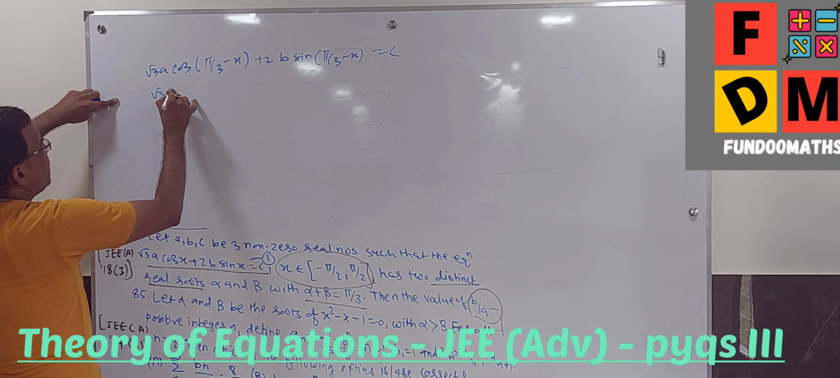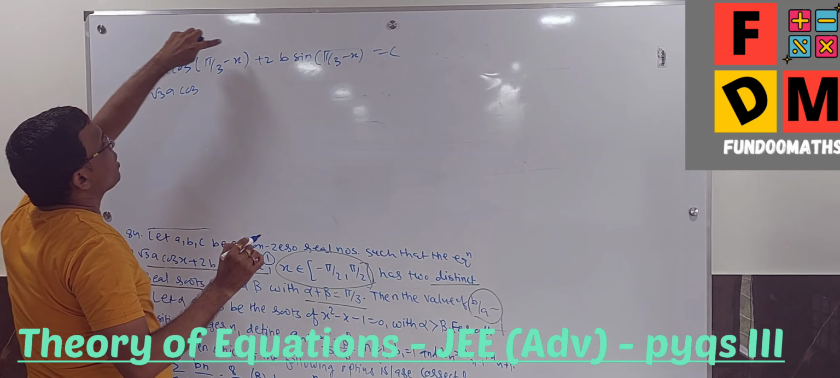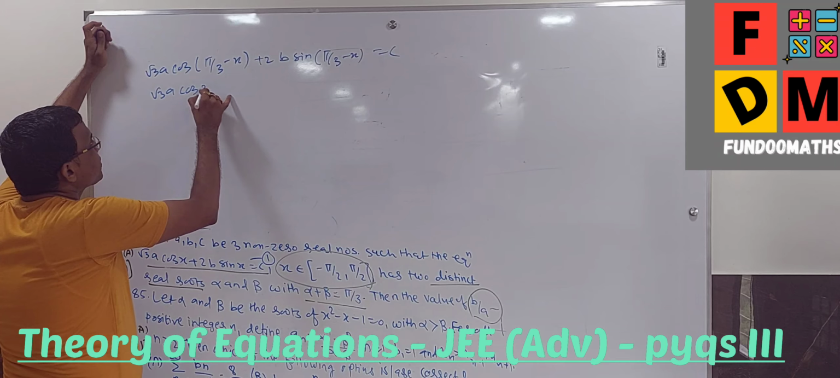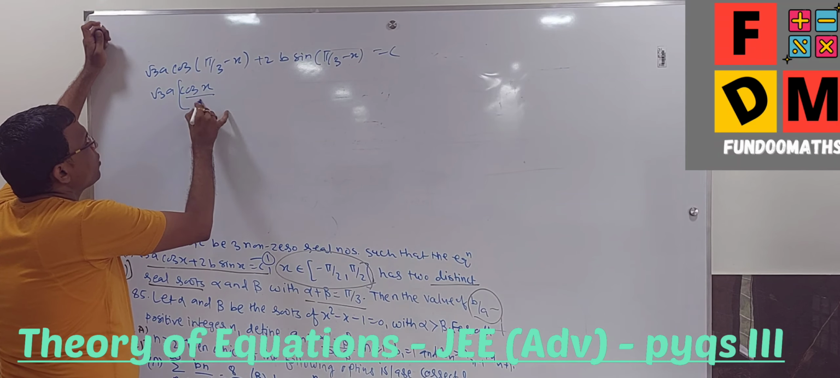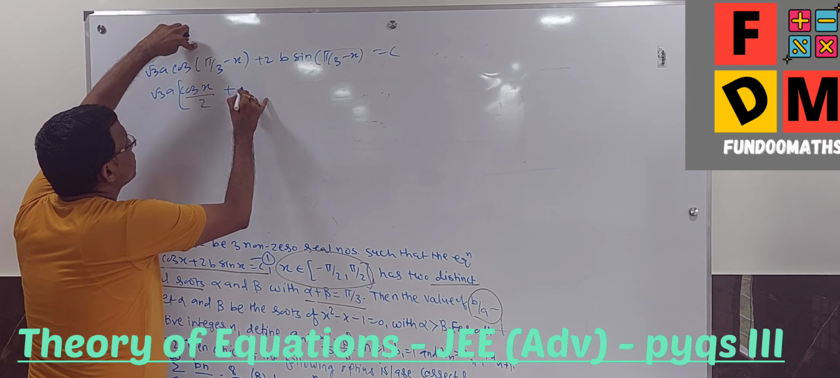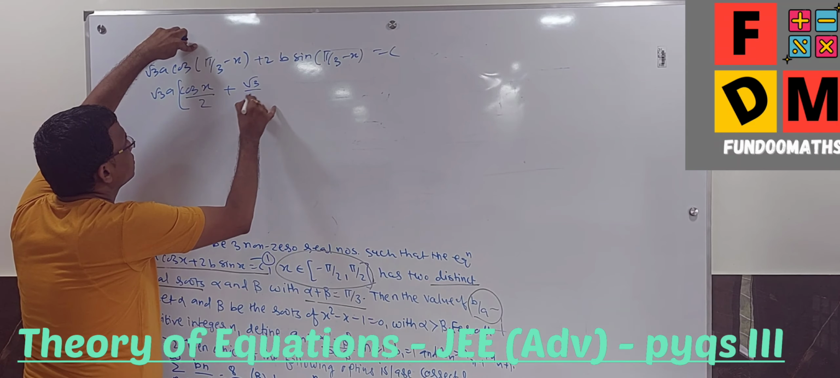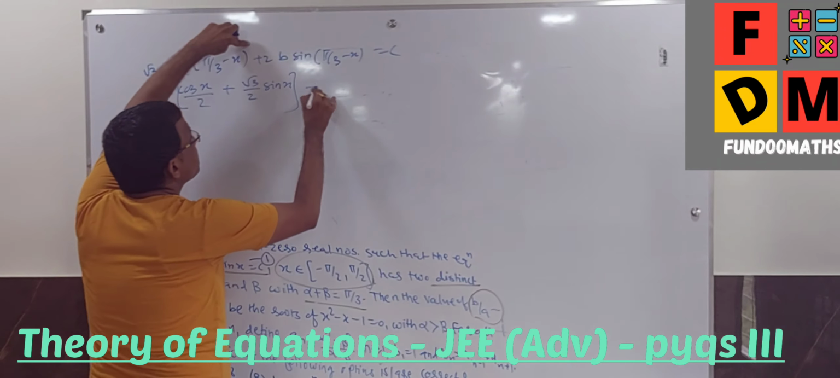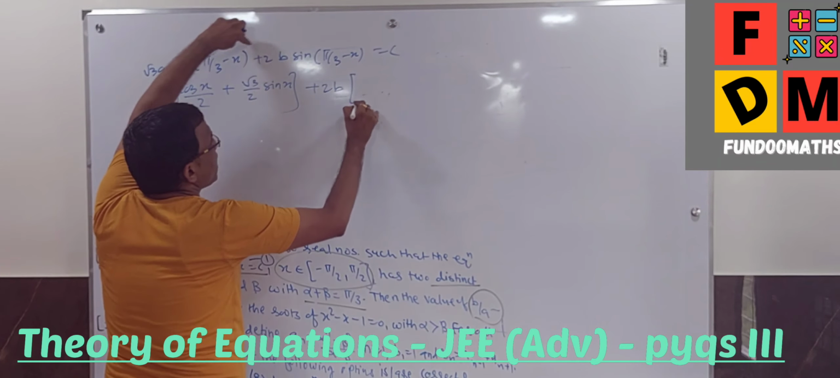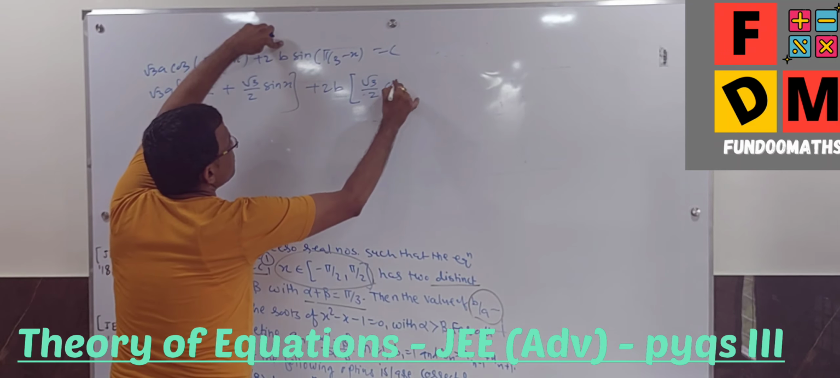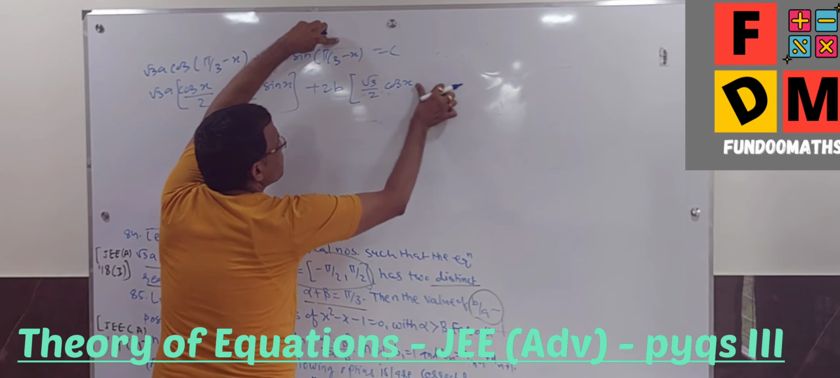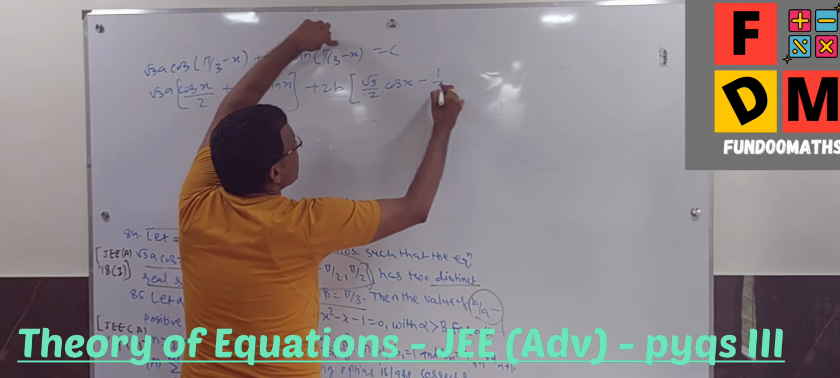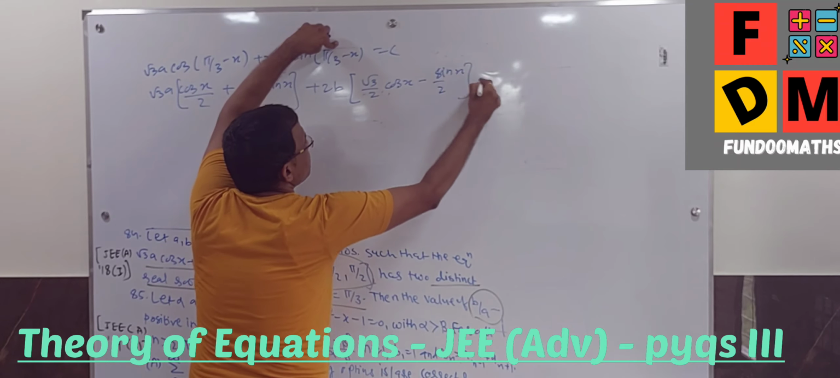So root 3a cos pi by 3 minus x. So it's the cos 60 is half cos x, so it is half cos x plus sine pi by 3 sine x. Fine. Plus 2b, sine pi by 3 cos x, it's a minus, allied angle I am using, minus cos pi by 3 sin x is equal to c.